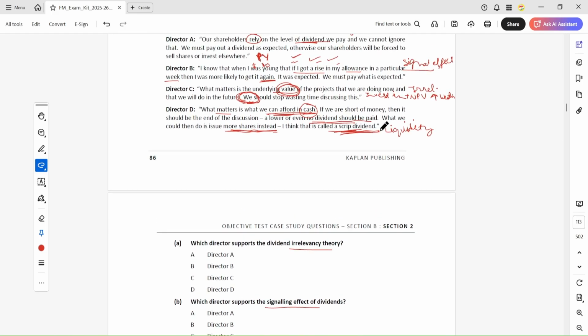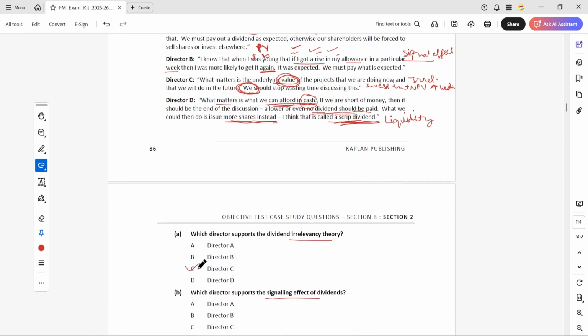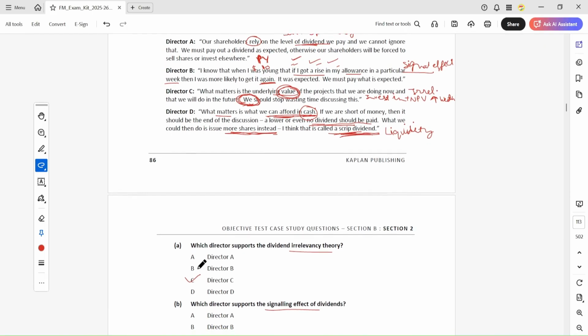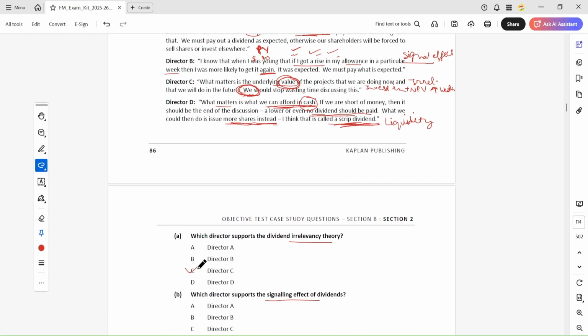So director C is talking about support for the irrelevancy theory. Signaling effect is director B.